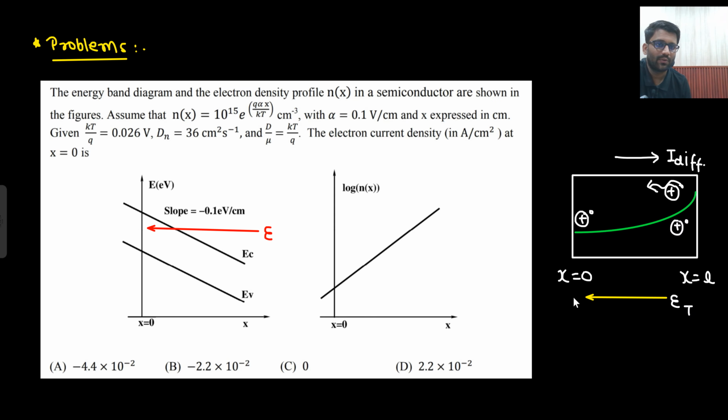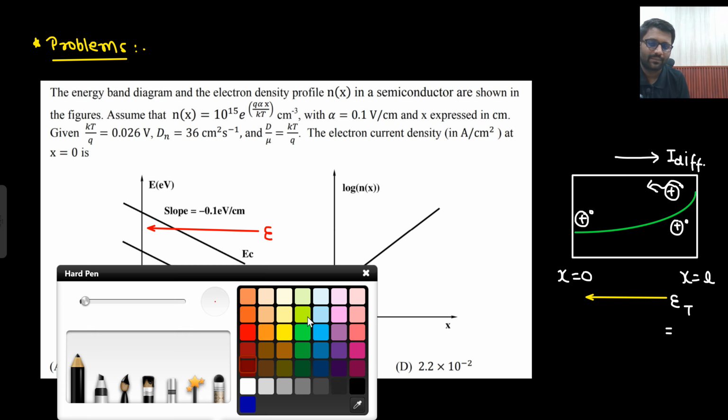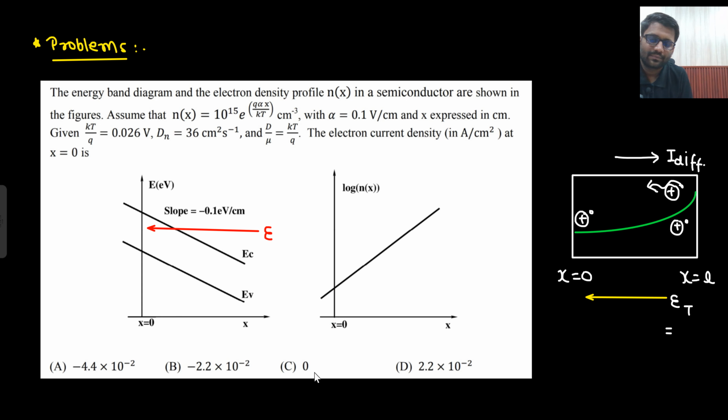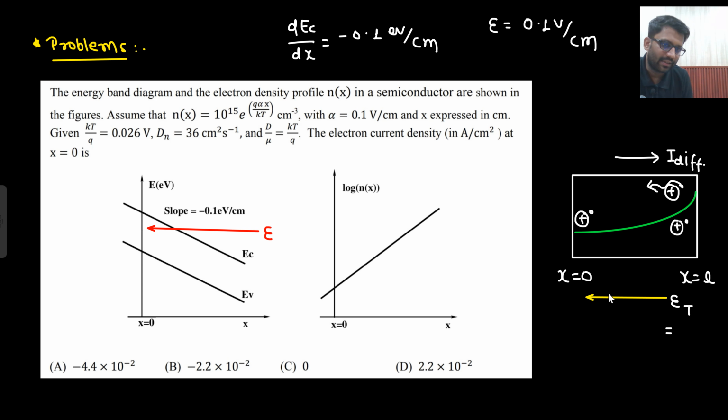The electric field value I also know. What is the value of this electric field? You already have the slope, dEC by dx, which is given as minus 0.1 electron volt per centimeter. Just by looking at the unit, electron volt per centimeter, I just need to take care of the electron. So once that is gone, my electric field will be 0.1 volt per centimeter. The direction I have shown.